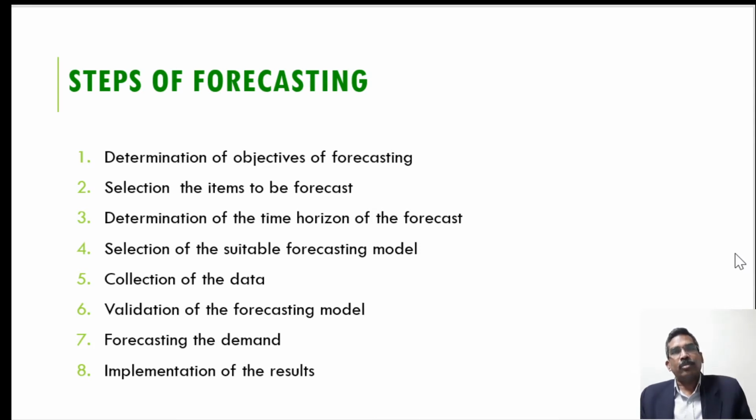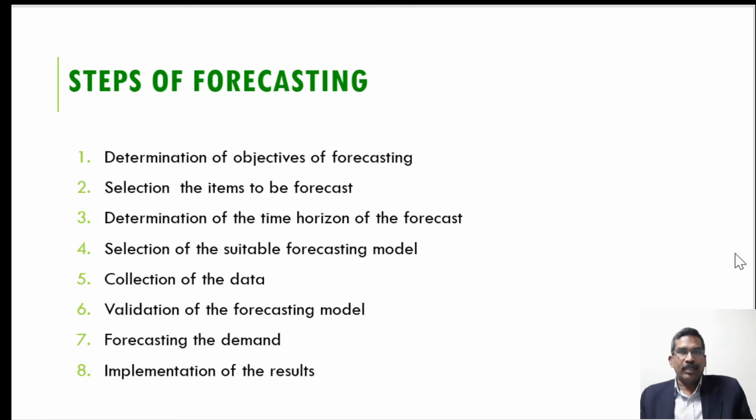Then selection of the suitable forecasting model. All forecasting models cannot be suitable for all the different types of forecasting, because there is a specific nature of the product or the market. So in a particular situation or for a particular type of product, we have to identify which model will be most suitable.